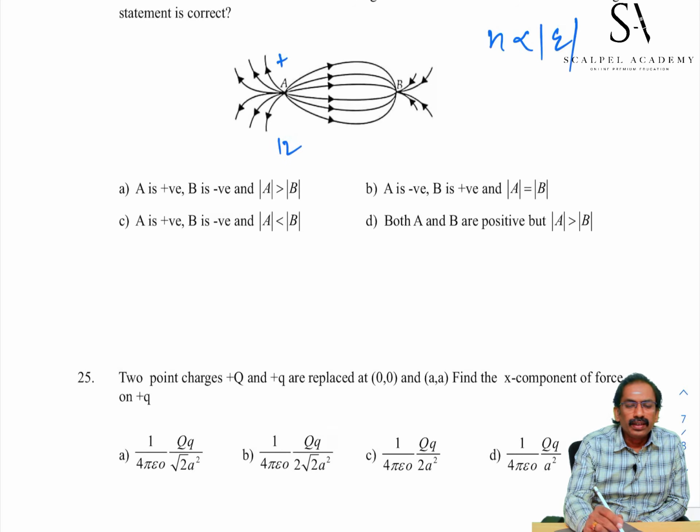At B, lines are terminating. Therefore, it is a negative charge. 1, 2, 3, 4, 5, 6, 7, 8, 9, 10. 10 lines are terminating on B. So, A is positive, B is negative. Magnitude of A is greater than magnitude of B.